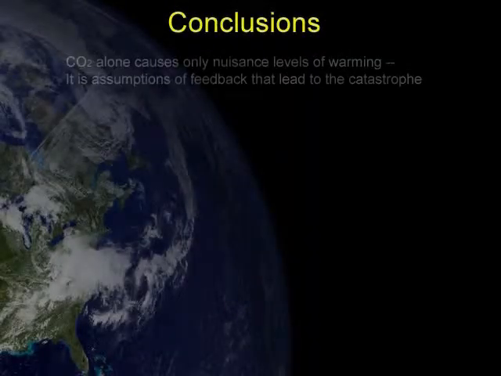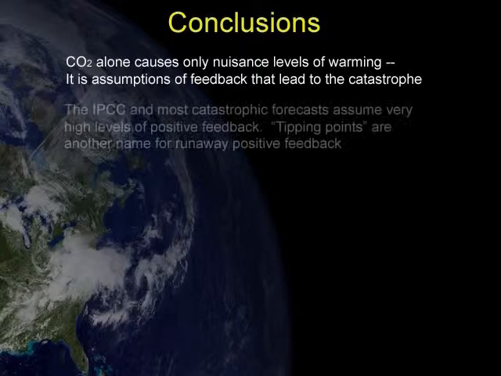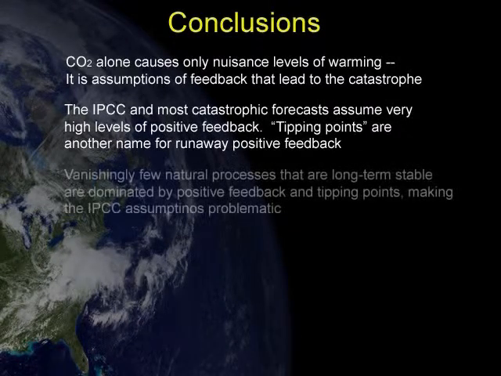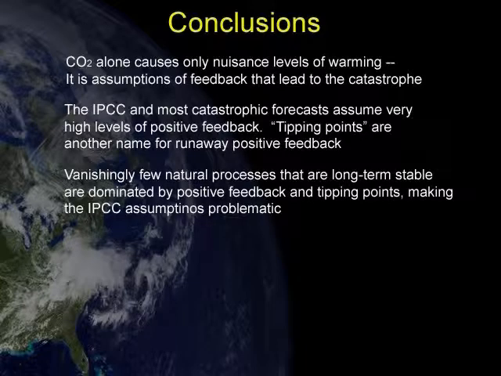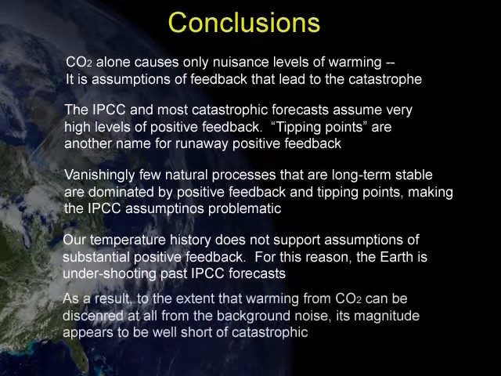So in conclusion, without feedback, CO2 at most only causes nuisance levels of warming. Only very large assumptions of positive feedback make CO2 warming forecasts catastrophic, and these are extremely hard to justify in a long-term stable process like climate, and the science of these feedback processes is extremely unsettled. In fact, our temperature history over the last 125 years does not seem to support these catastrophic levels of feedback. So in short, don't panic.